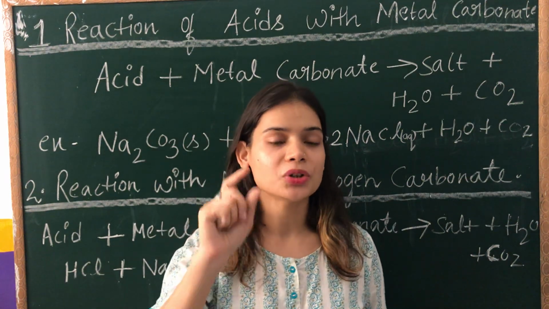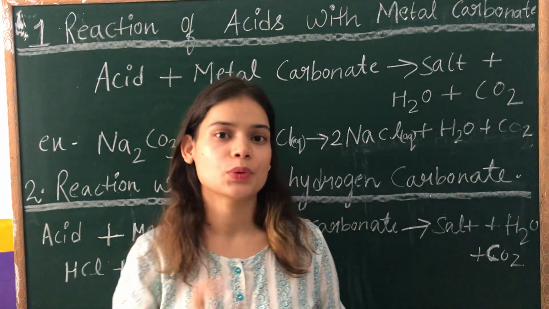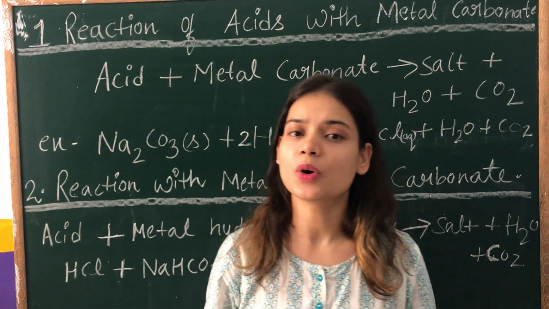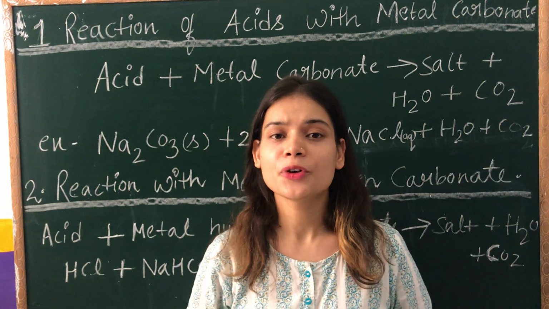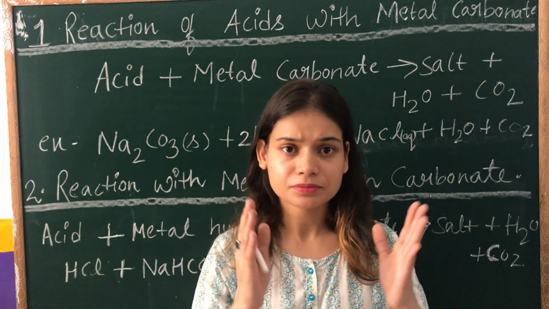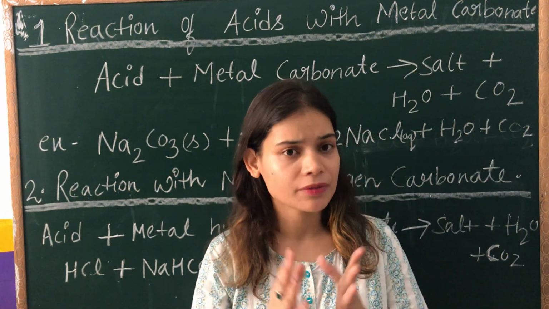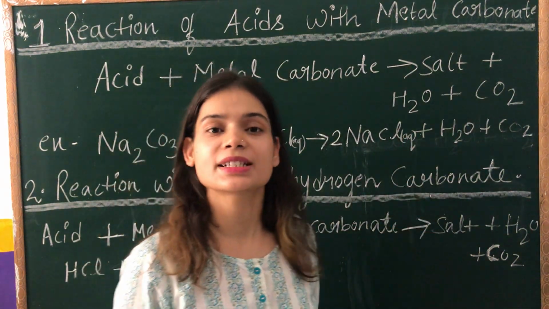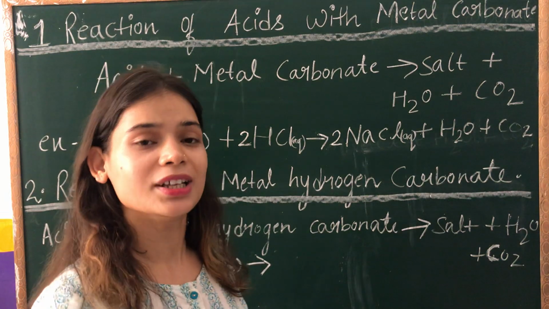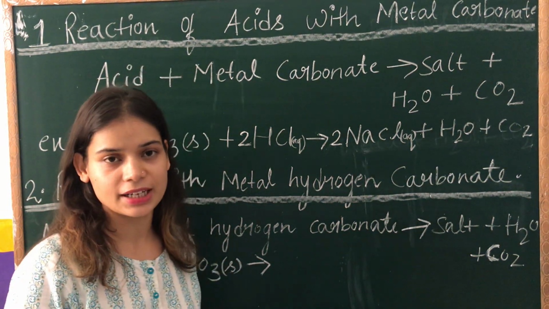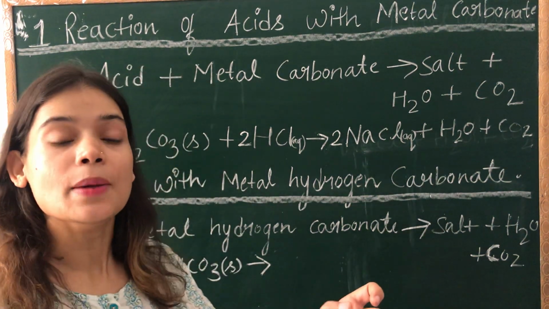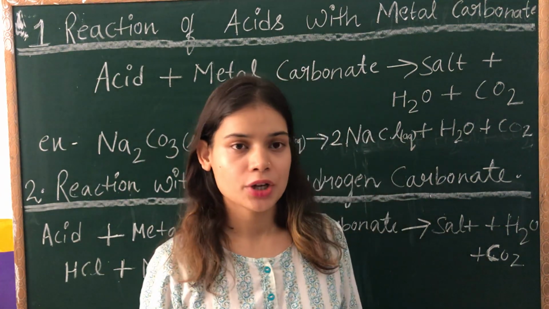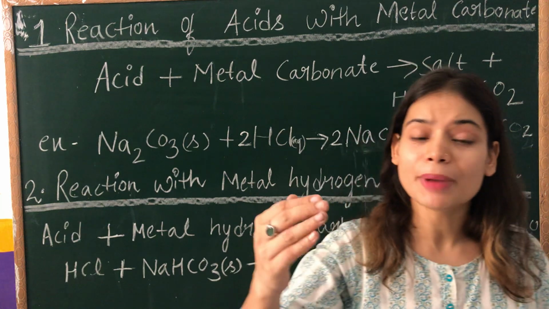We also talked about the reaction of base with metal. We all know that not all bases react with metals. I already told you the reason why. If you haven't watched that video, you can see that video first, and if you haven't attended that class, you can ask me that first. So in today's class, children, we are going to talk about another chemical property of acid, that is how acid reacts with metal carbonates. First you need to know what a metal carbonate is.